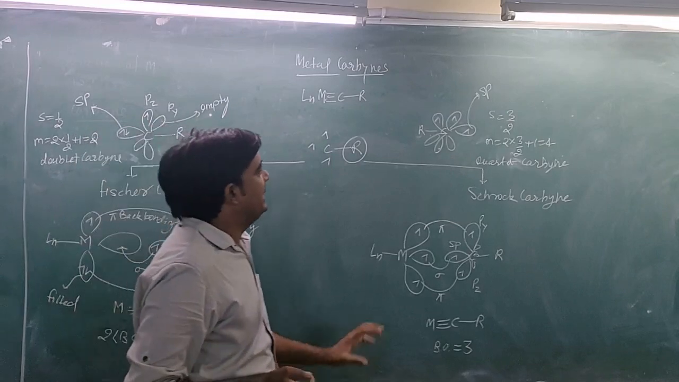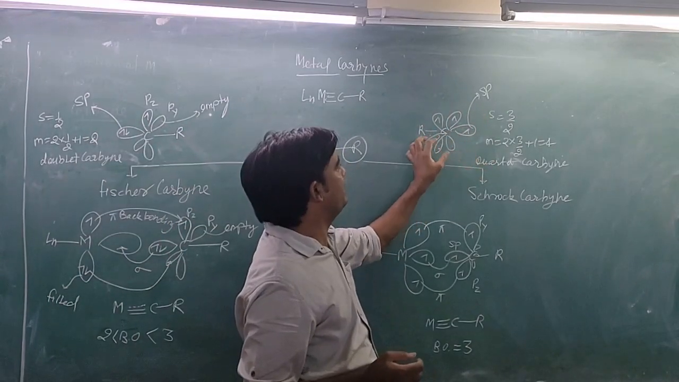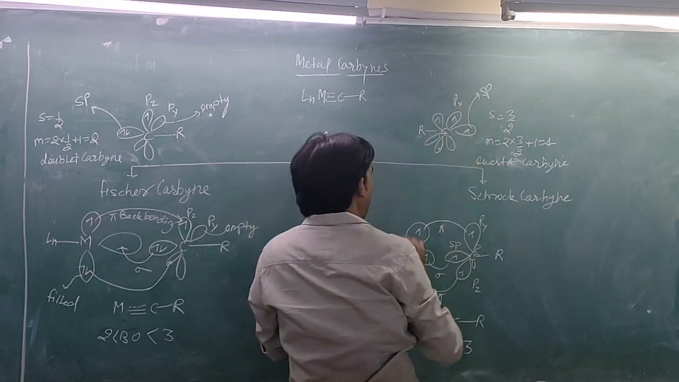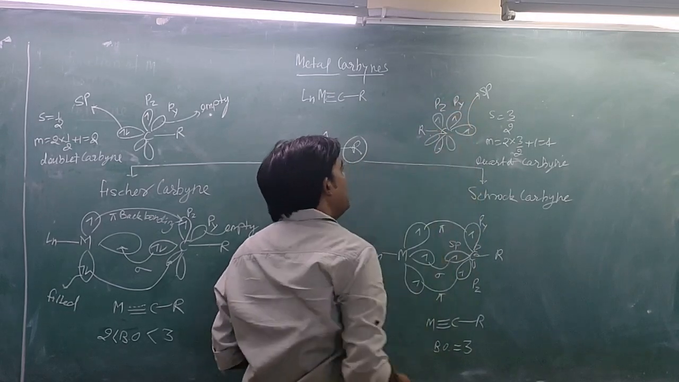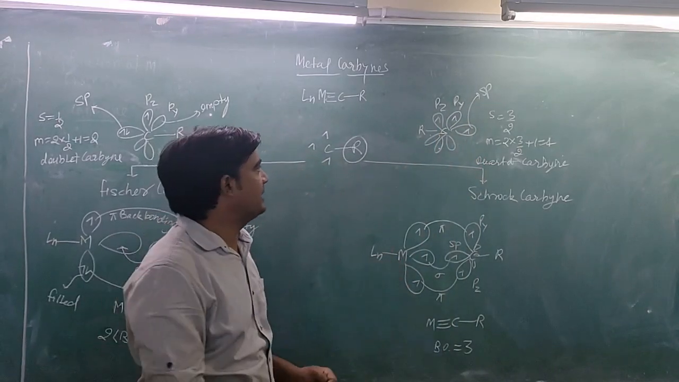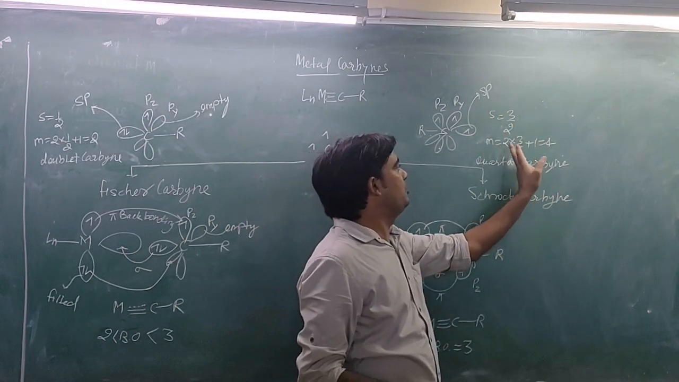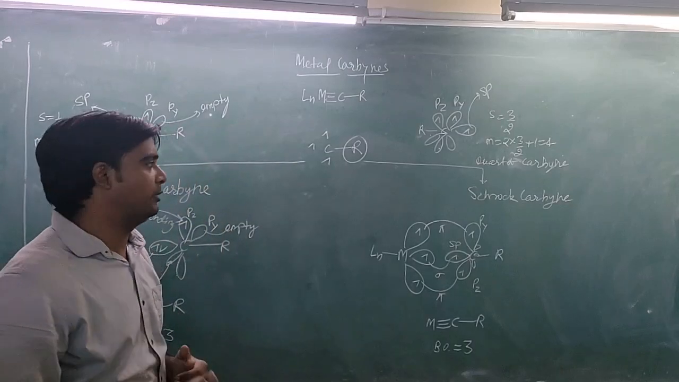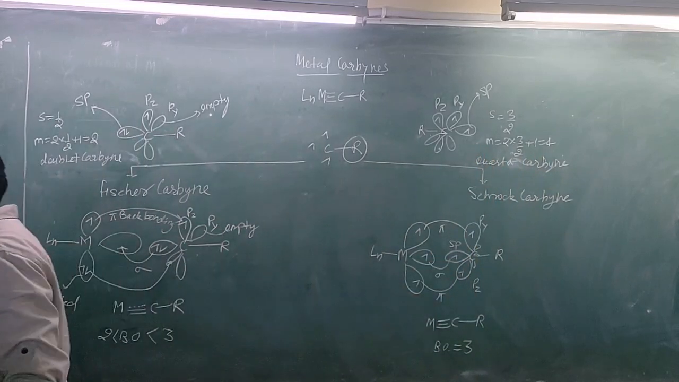Here all electrons are unpaired and present in different orbitals. This orbital is sp hybridized, this orbital is py, and this orbital is pz. So you can see all electrons are unpaired and present in different orbitals. The resultant spin is 3/2 and the multiplicity will be 2 multiplied by 3/2 plus 1, so we get a multiplicity of 4, that is a quartet carbyne. So this carbyne is known as a quartet carbyne.